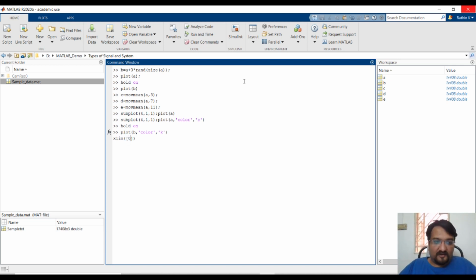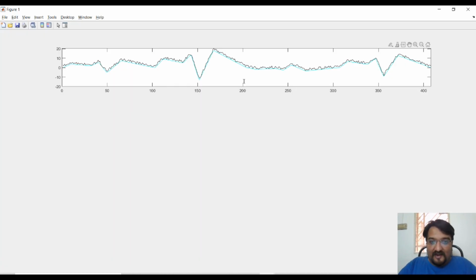It would look like a discontinuous trace, which it is not. Let's quickly verify. You can see in the graph, the black one is the noise affected signal, whereas the cyan one is your original signal. Similarly, we will see this comparison for the next 3 graphs as well.